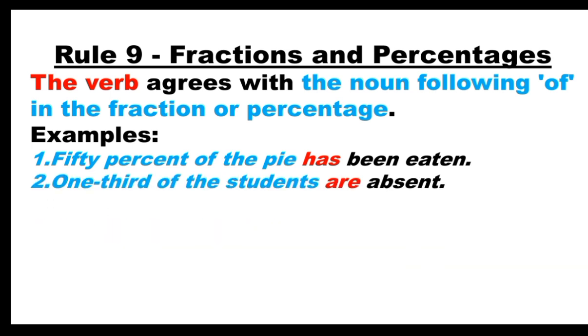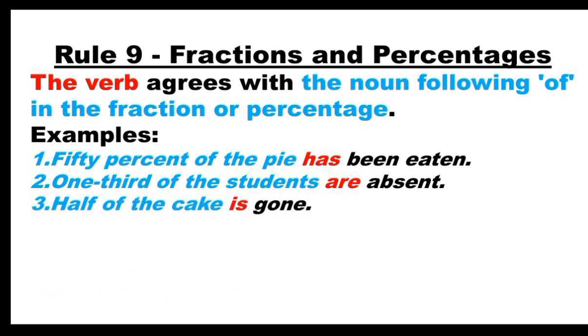One third of the students are absent. Here one third shows the fraction. And the students, which is the noun phrase in plural form, is preceded by the preposition of. As per the rule, the verb agrees with the noun following of in the fraction or percentage. Therefore, here the noun is the students, which is in plural form. So, it needs a plural verb. Here, are is the plural form.